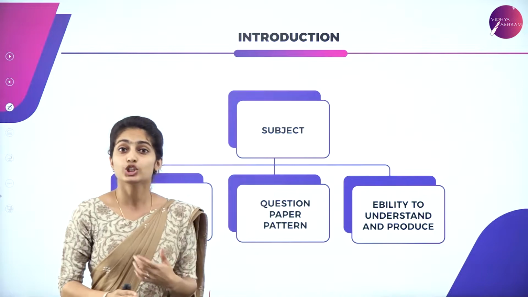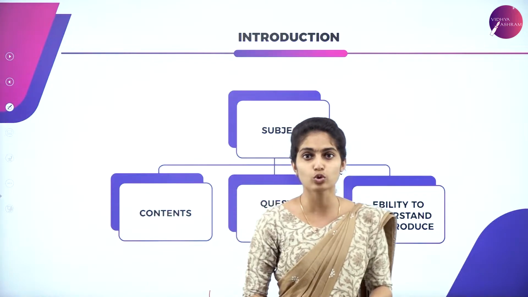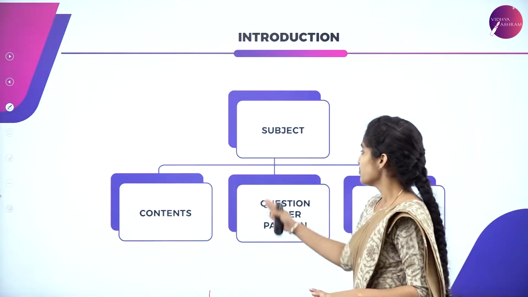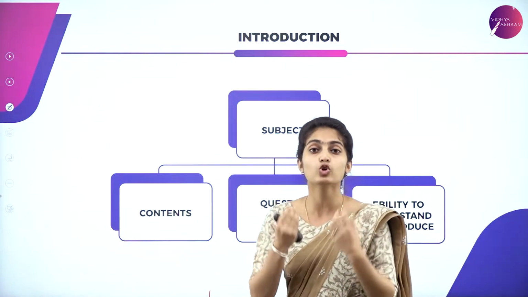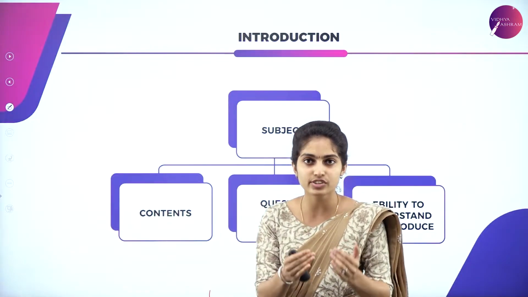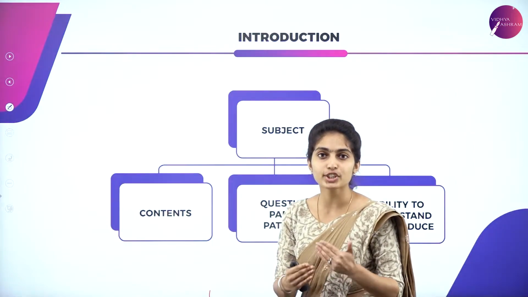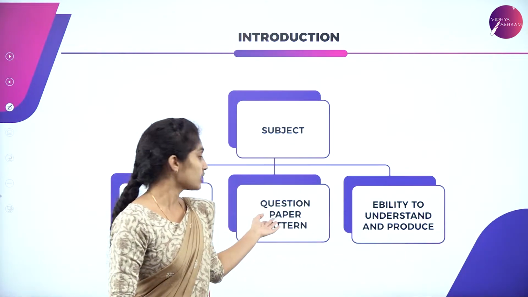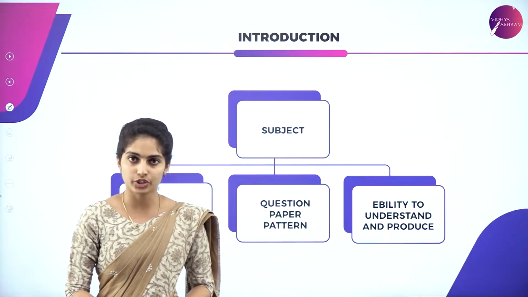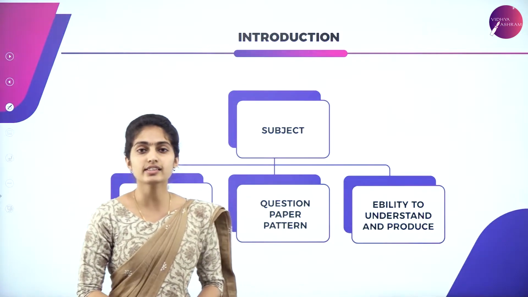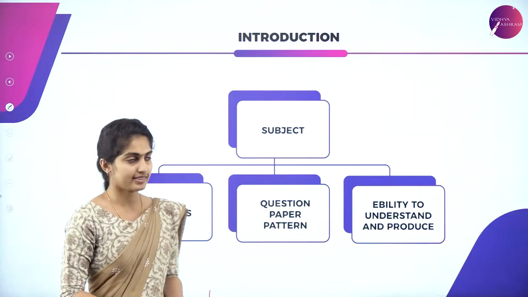So your ability to understand and execute and produce in the paper, that is the thing which you will have to know. So in this subject, physics, you will have to study the contents, that is, you have to know the contents. What is your syllabus for a certain class? That is your syllabus, along with the marks allotted to each topic as well as the question paper pattern, and then the ability to understand and produce. So coming to contents, that is what syllabus the physics subject of first PU contains.